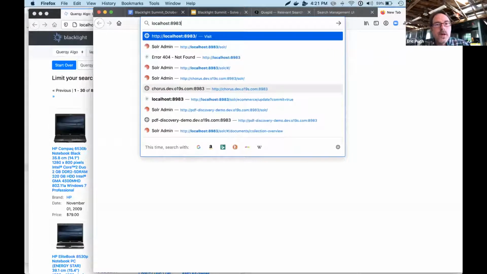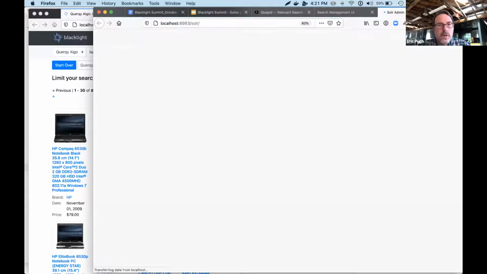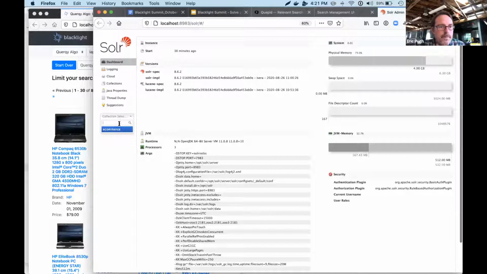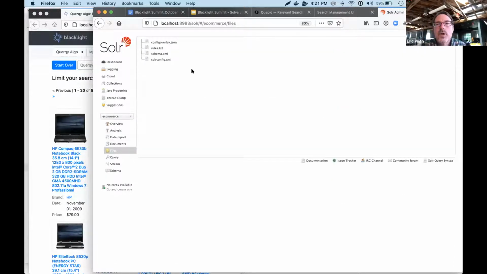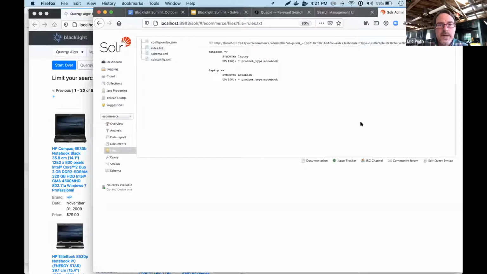And I'll show you guys a little more in the slides, but I do want to show e-commerce files. So the way SMUI and the underlying library Quirky talk to each other is we write out this rules.txt file, and I'll show some examples, but it's a very simple syntax. You actually don't need to use SMUI.